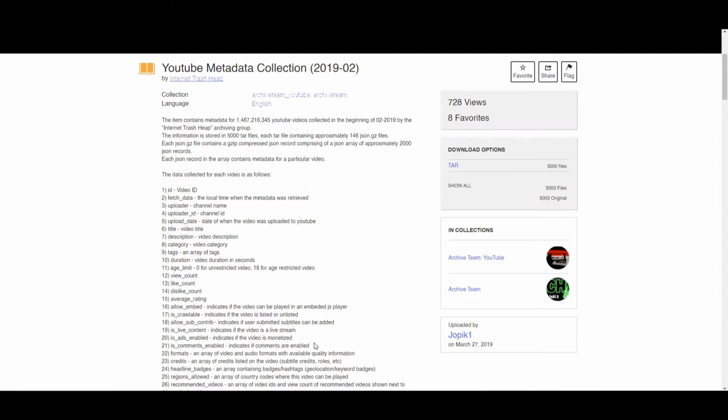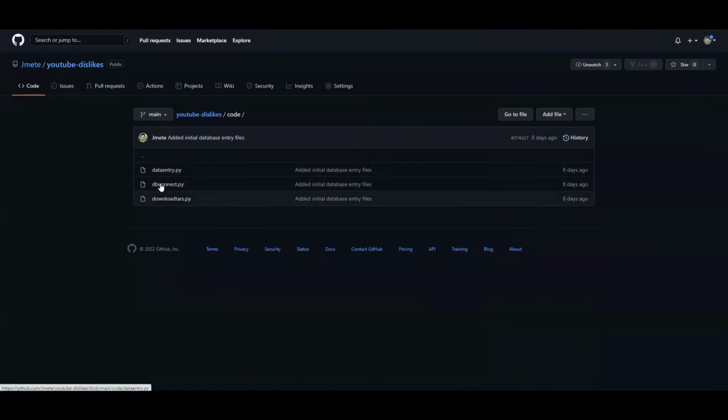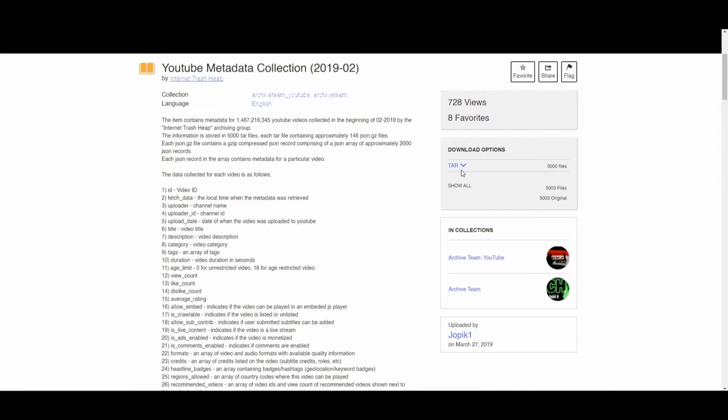What we've done is we've written some code, and you can see this all in our GitHub. We have different Python files: data entry, database connections, and download files. These automate the process of downloading these individual tar files, unzipping them, then loading the JSON files into a database. We're using a Postgres database for that. The final result is around 300 million rows.